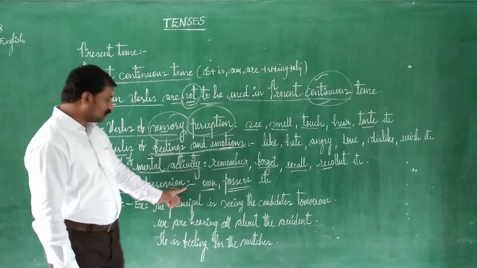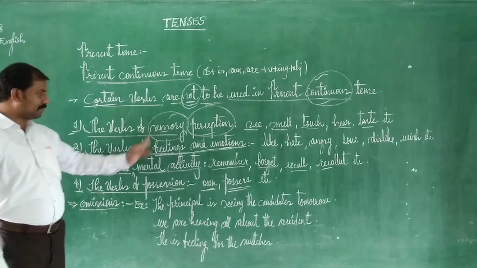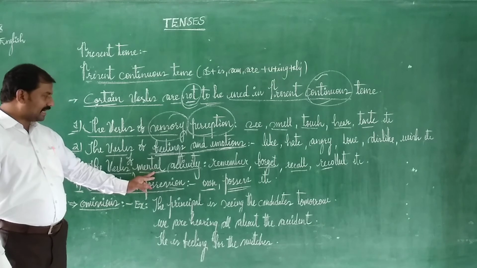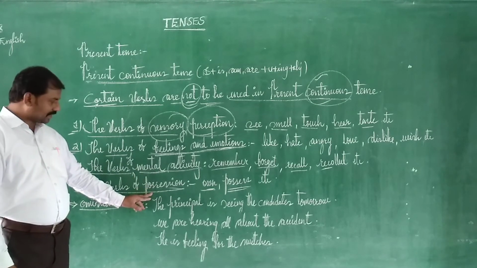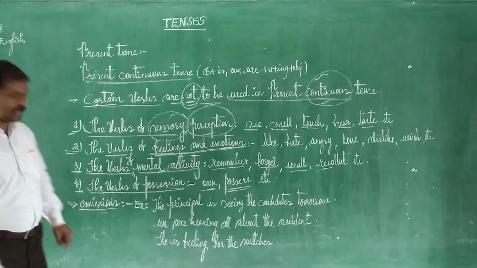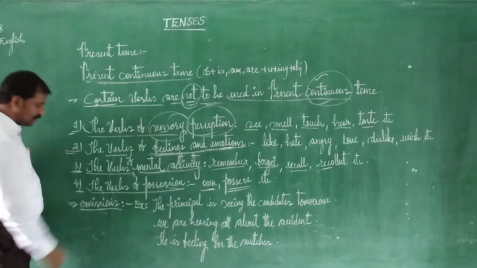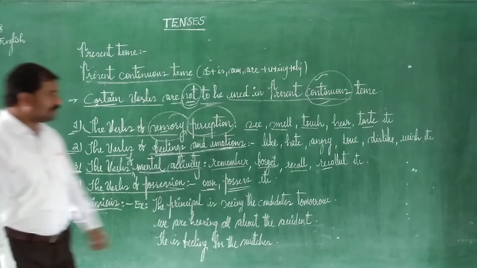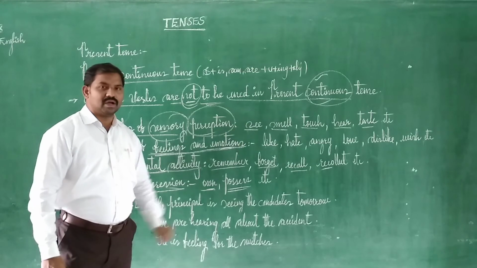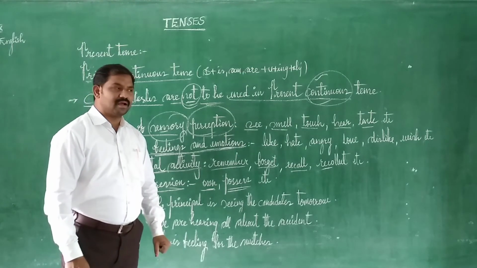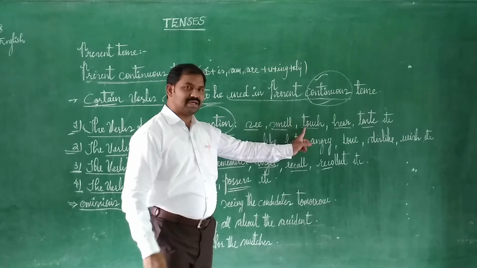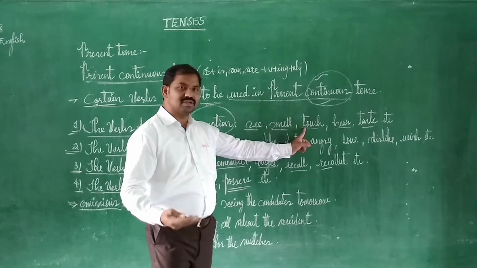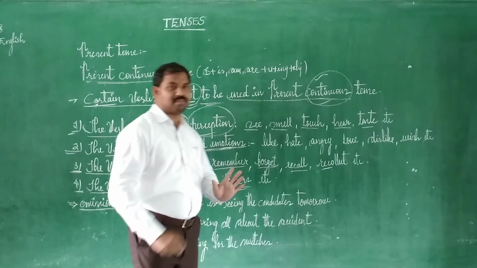So these four things: sensory perception, feelings and emotions, mental activity, and the verbs of position. I think you understood. But there is one exception here, and I must mention it very clearly. Whenever we talk about sensory perception, you might have had a thought that we do use some sentences with -ing, but you say they are not used, so we may get a doubt in our mind.